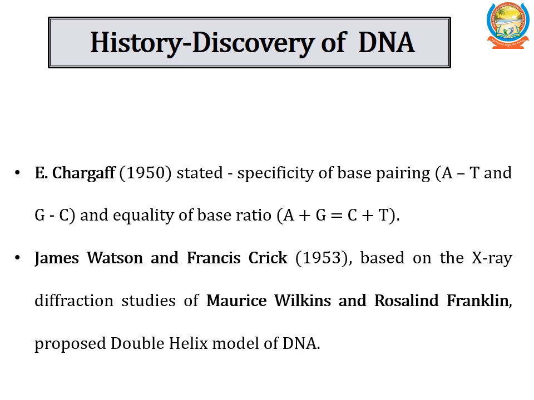Erwin Chargaff's rule. In DNA, the proportion of adenine is equal to thymine and the proportion of guanine is equal to cytosine. That is, A plus G equals T plus C, or A plus G divided by T plus C equals 1. And the length of DNA is calculated by the following formula. That is, length of DNA equals number of base pairs into distance between two adjacent base pairs.